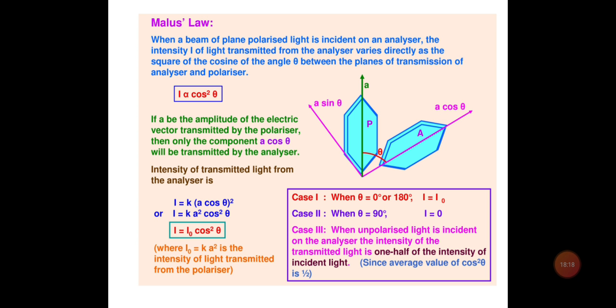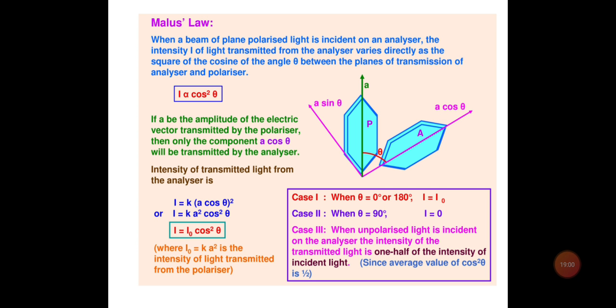It has been found that when these two planes are parallel, then the intensity of the twice reflected beam is maximum. And when these two planes are perpendicular to each other, the intensity of the twice reflected beam is 0. So this was experimentally shown by Malus, and he used a completely plane polarized light beam and made it incident on an analyzer. He observed that the intensity of the polarized light transmitted through the analyzer varies as the square of the cosine of the angle between the planes of transmission of analyzer and polarizer.